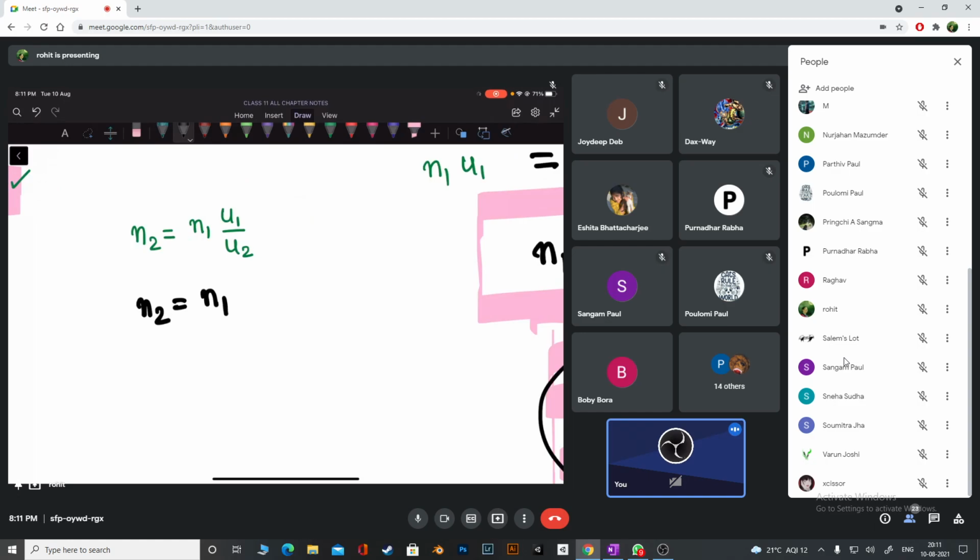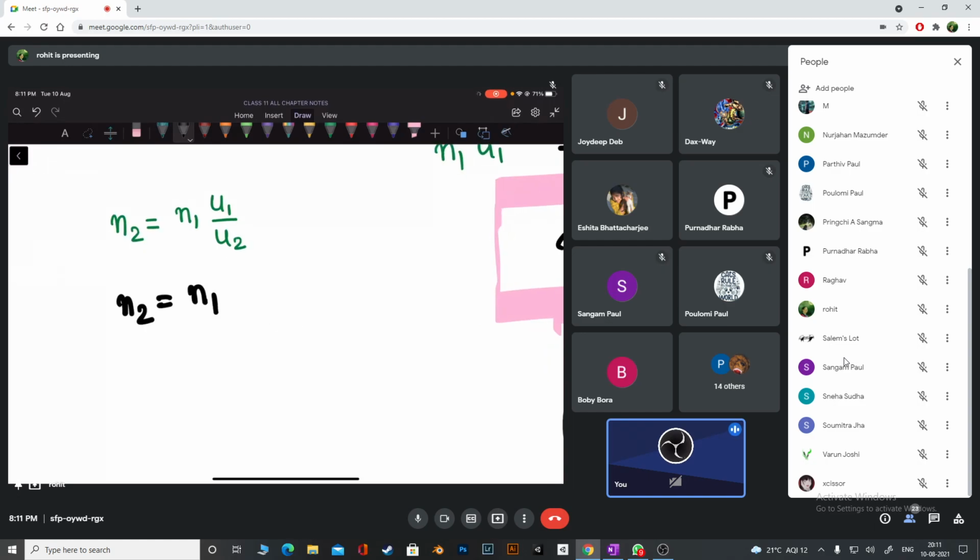N1, we'll use this, but now as you know, we have to use dimensions. So I'm bringing dimensions now. I will write here, let me just make it small. Let's go slow, don't be in a hurry. N2 equals N1, M1 by M2, don't worry, I'll tell you what is happening here,